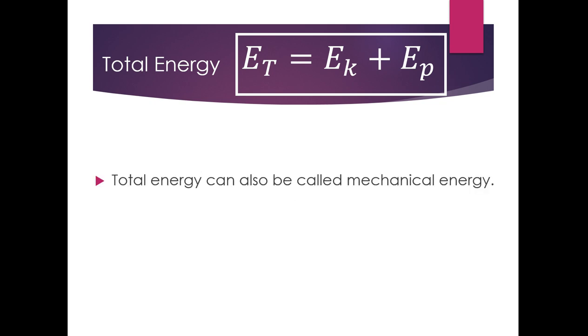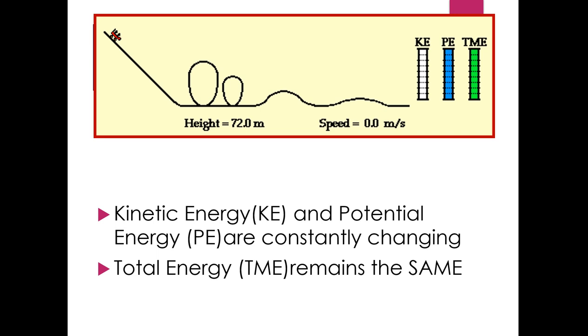Total energy can also be called mechanical energy. So in this little animation, we see the roller coaster come down. Notice that the kinetic energy and the potential energy exchange with each other here depending on the height of the roller coaster. But the total mechanical energy shown in green here always remains consistent. It's always the same.